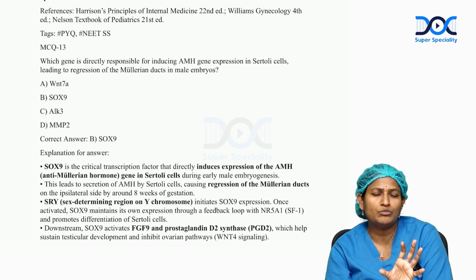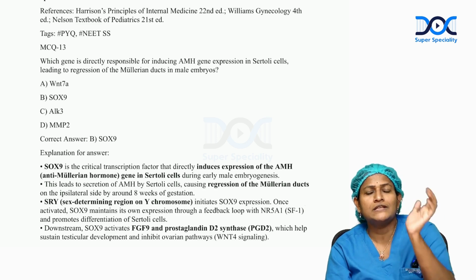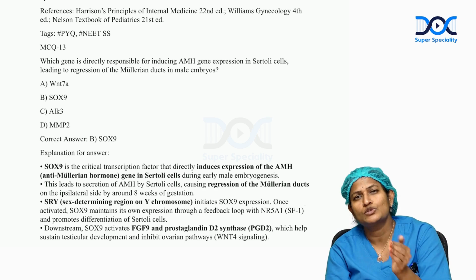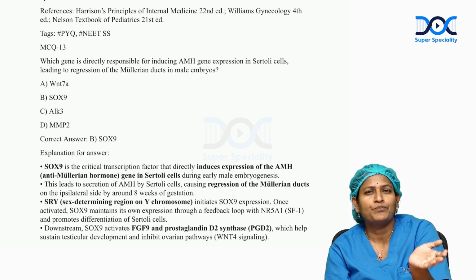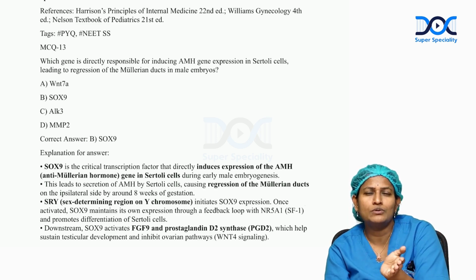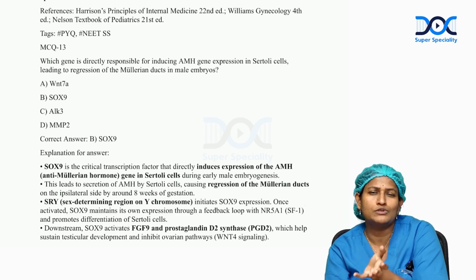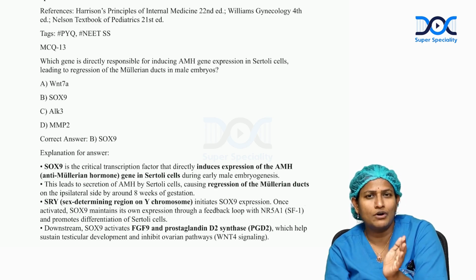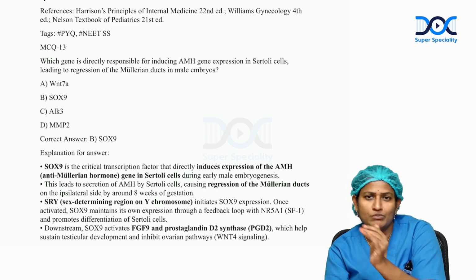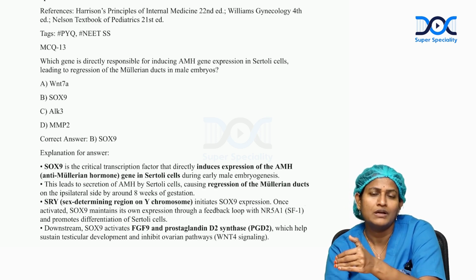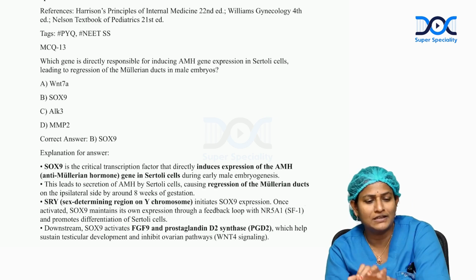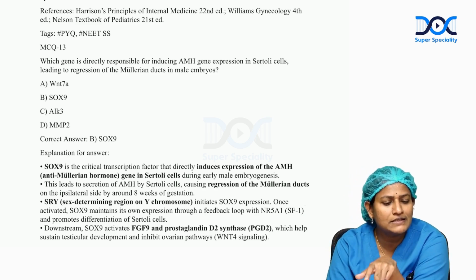Anti-Mullerian hormone is a hormone which is mostly expressed in males, which results in suppression of the Mullerian ducts. So, Mullerian ducts are not developed in males. In females, the Mullerian ducts develop into female reproductive organs like fallopian tubes, uterus, cervix and the upper part of the vagina. In males, the SRY gene stimulates the SOX9 factor. This ultimately suppresses the Mullerian ducts, which leads to development of the male genital structures. So, the answer is SOX9.